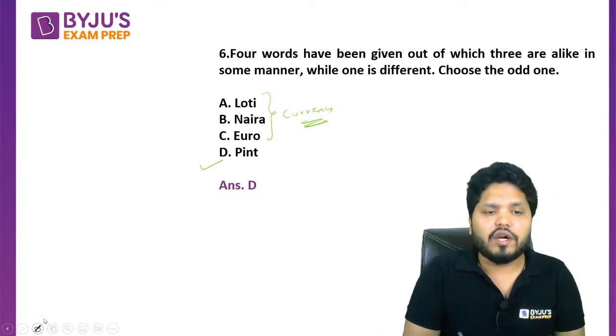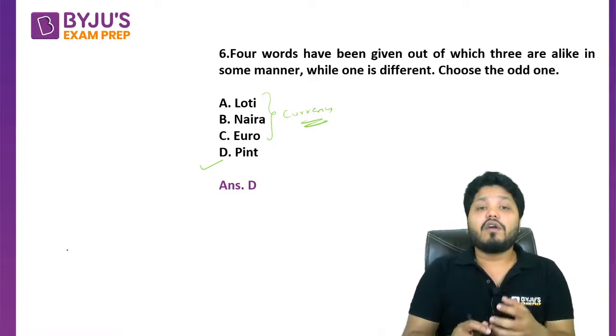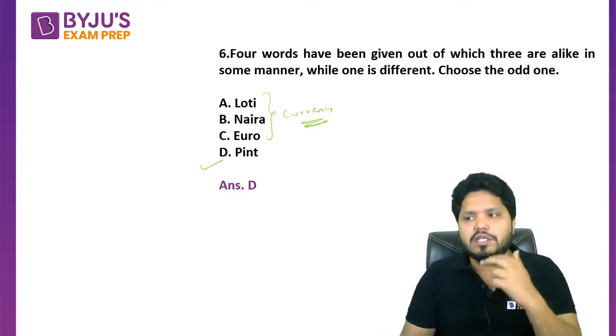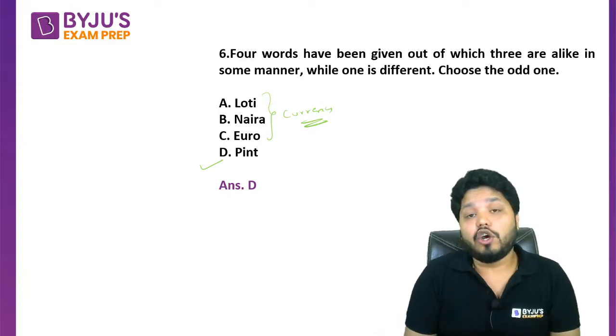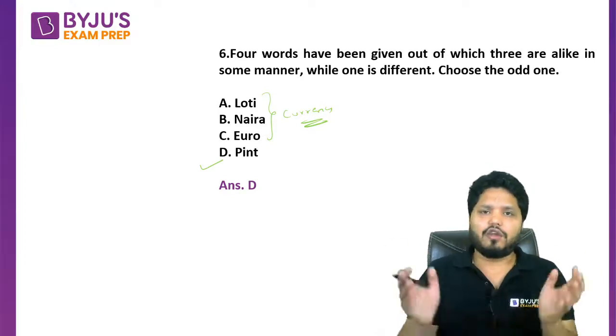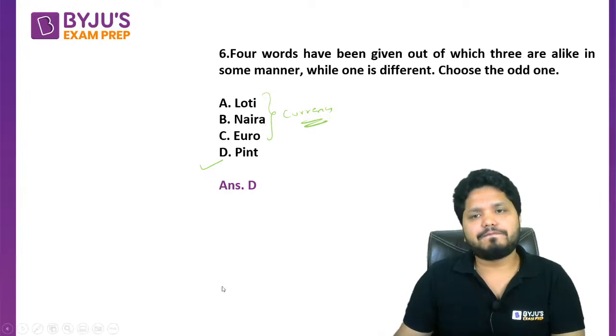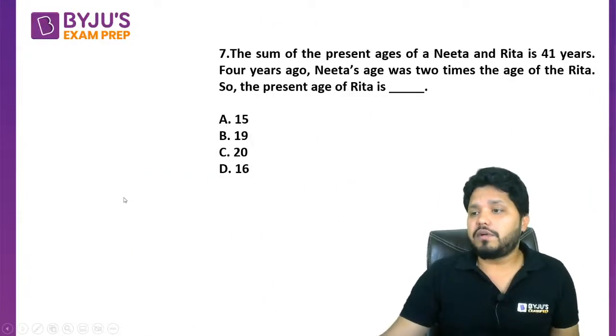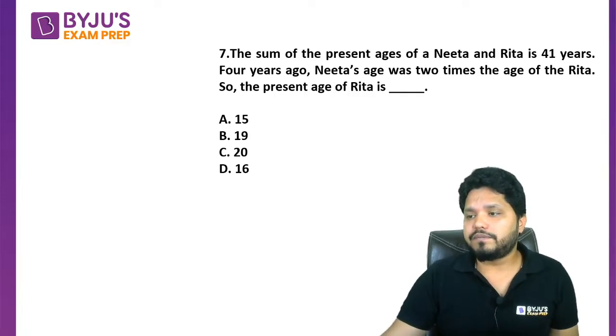Once again, an odd one out kind of question where you need to identify which one is not following the pattern. So the first 3 are currencies, but the last D option is not a currency of any country. Correct? Next question, once again based on GK mostly. Now question number 7 on your screen. Just have a look at it and try to solve it.